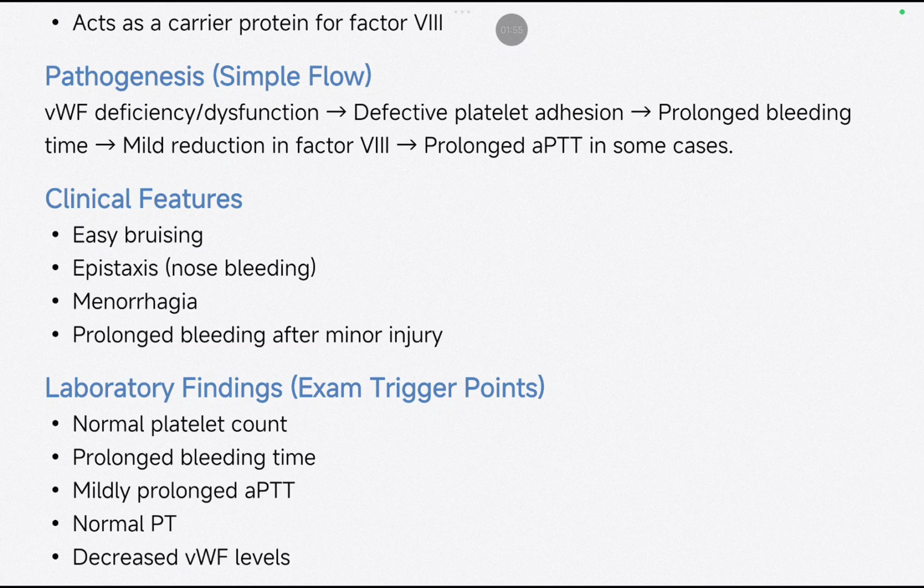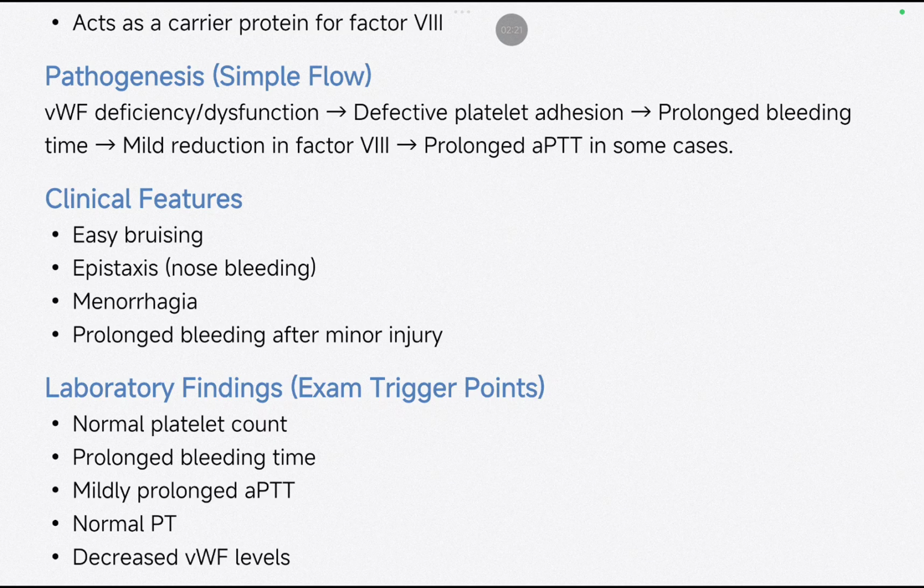What are the clinical features? Easy bruising. Any small scraping of the skin will also cause bruising. Epistaxis, nosebleed. Blood comes out of the nose. Menorrhagia. Menorrhagia simply means that the menstrual bleeding period, which lasts about 5 to 7 days, would be prolonged and there would be increased bleeding.